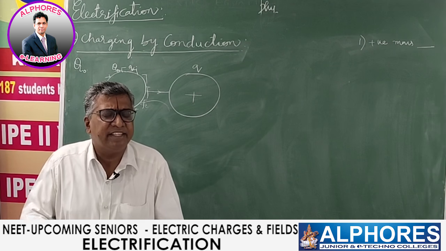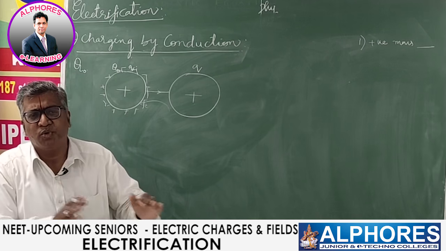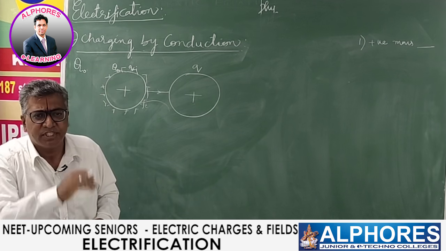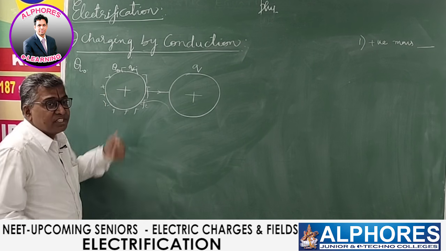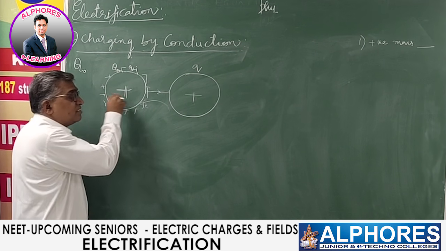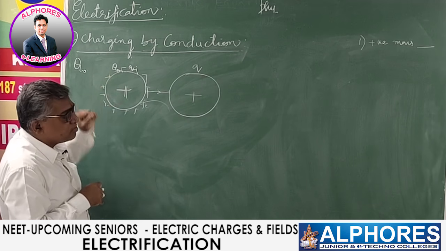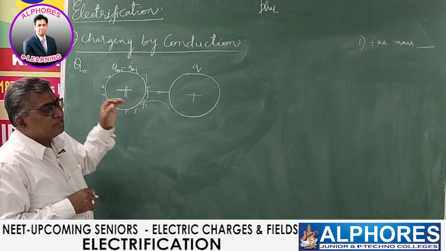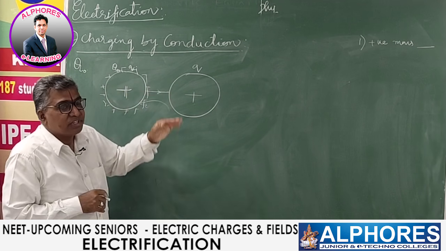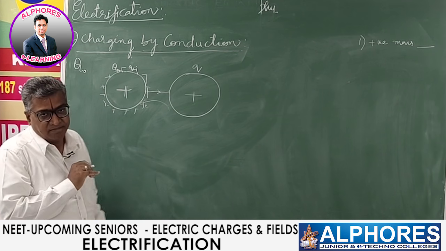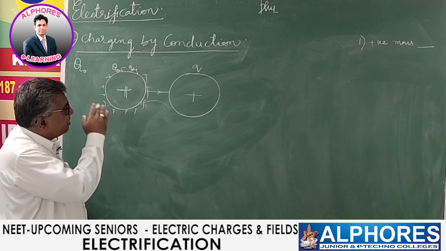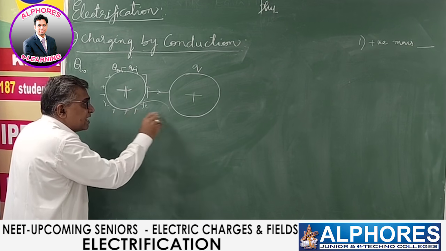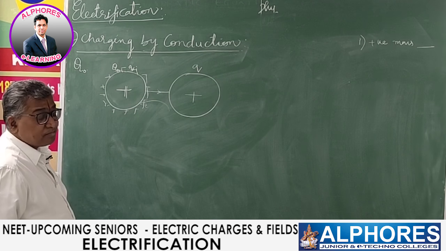In nature, anything will flow from high potential to low potential. Whenever there is a connection, it will flow from high potential to low potential. Charge at high potential, so we have considered a positive charge, already existing charge. Its potential is more. This was a neutral body. Its potential is less. So when I connect them, charge flows from high potential to low potential until their potentials are equal. So until the potentials become equal, charge is shared. Right? So this way the total charge is again conserved.